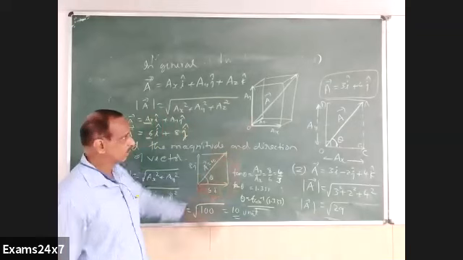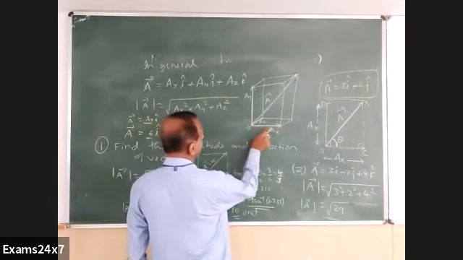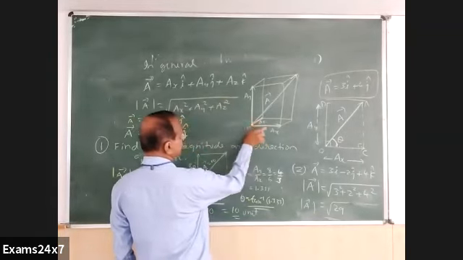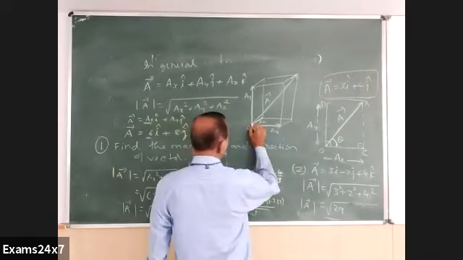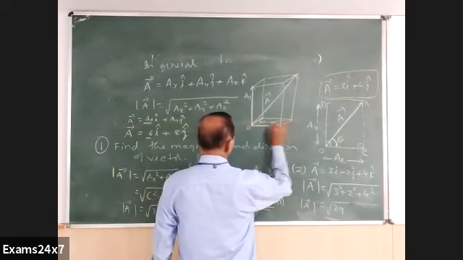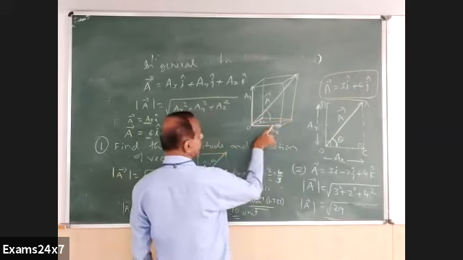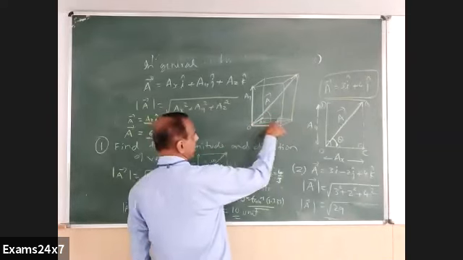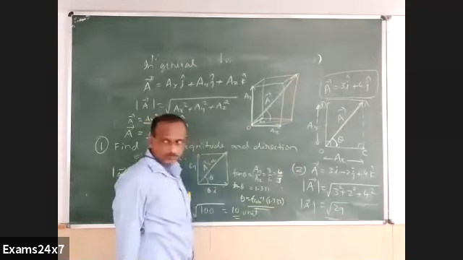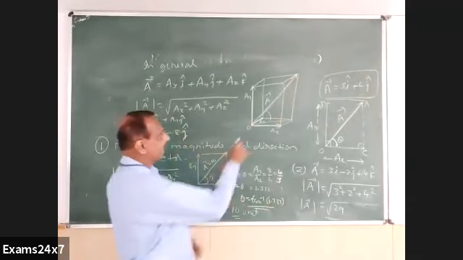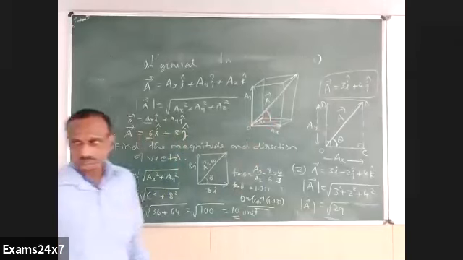But it's possible. Like for ax and az here, I'll get one intermediate direction. It comes here. And then that and this root of ax square plus az square here, and ay in my figure here, I'll get an angle. This angle can be found out.